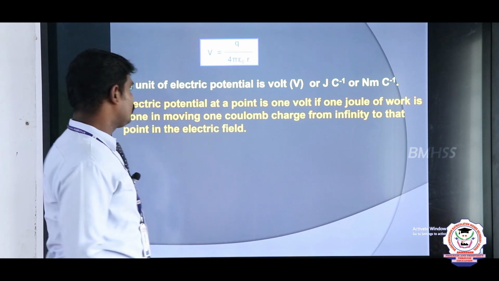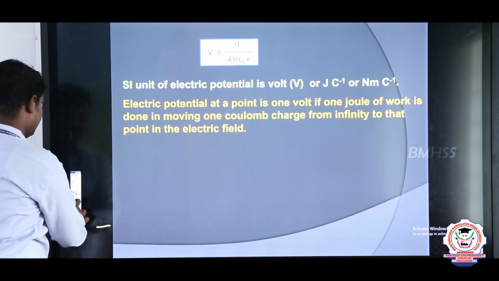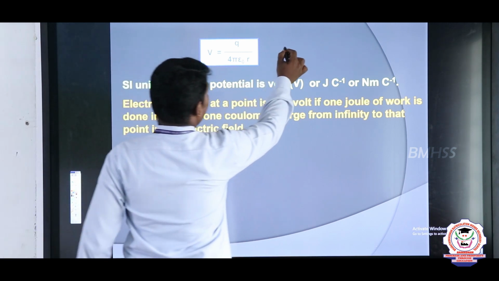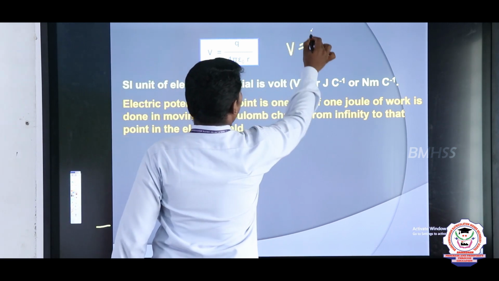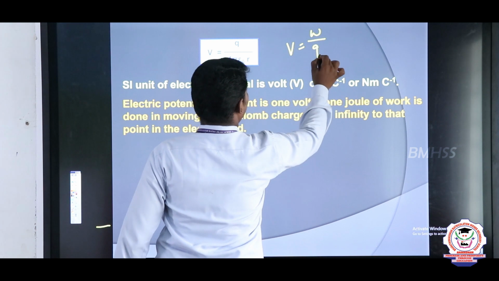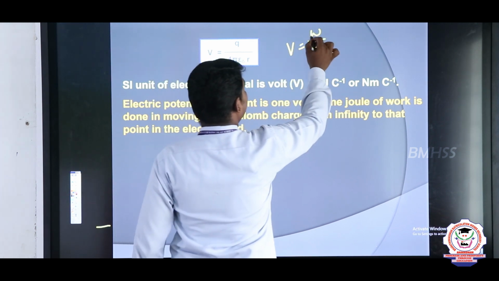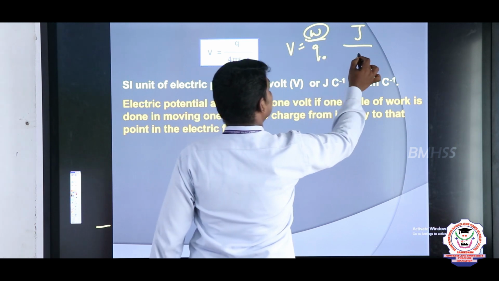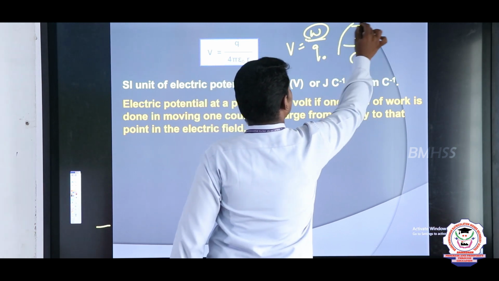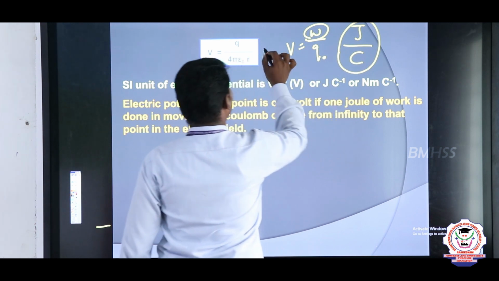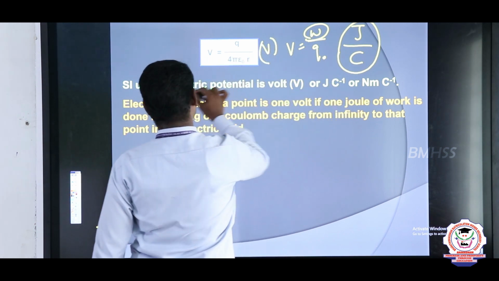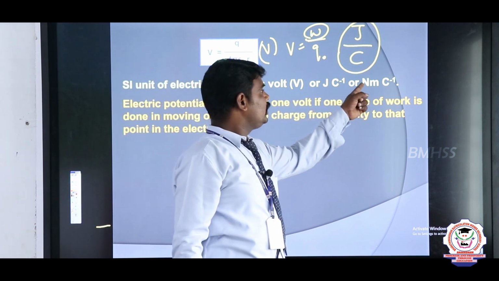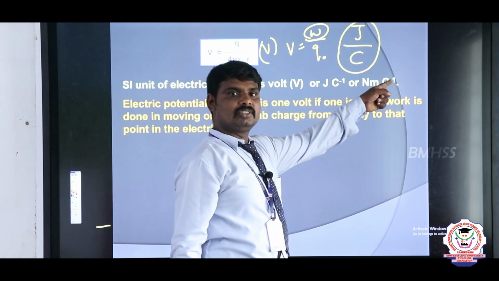Why joule per coulomb? So what is the formula for V? Another formula, V is equal to work done by charge. The unit of work done is joule. Unit of charge is coulomb. So joule per coulomb, or the volt. This is the unit of electric potential. Or we can say what? Newton meter coulomb inverse 1.